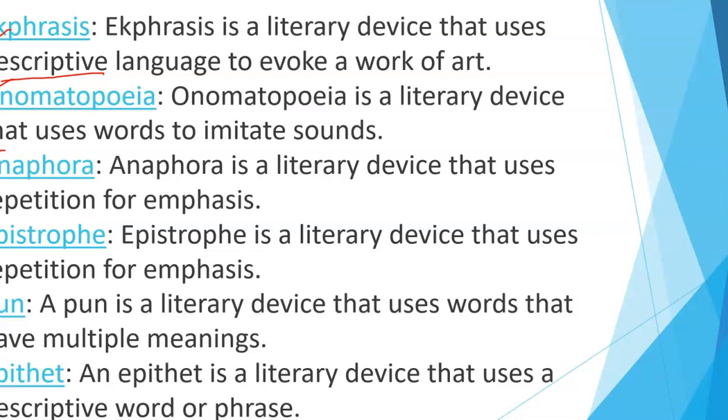Then pun. A pun is a literary device that uses words that have multiple meanings. So whenever a word has a dual meaning, it is referred to as a pun. Again, a literary device. Then we move on to epithet. Epithet is a literary device that uses a descriptive word or phrase. Again, we are talking about the descriptive word or phrase. Clear?